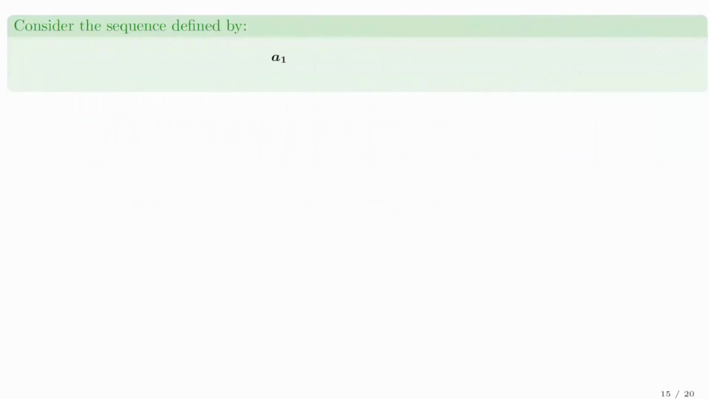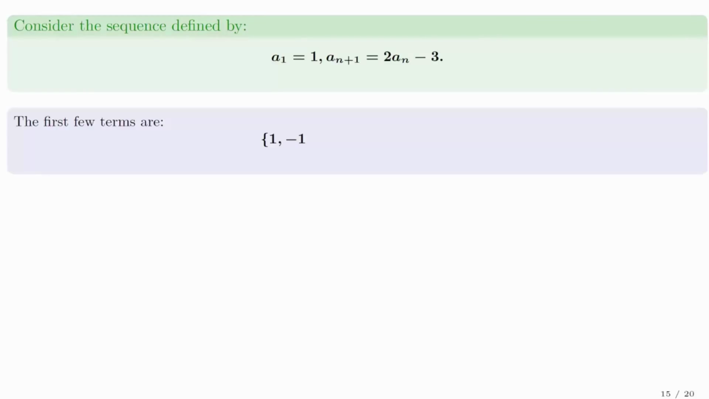Consider the sequence defined by a_1 equals 1, a_{n+1} is twice a_n minus 3. Then the first few terms are 1, minus 1, minus 5, minus 13, minus 29. It certainly looks like the sequence is unbounded below. And it is easy enough to prove.